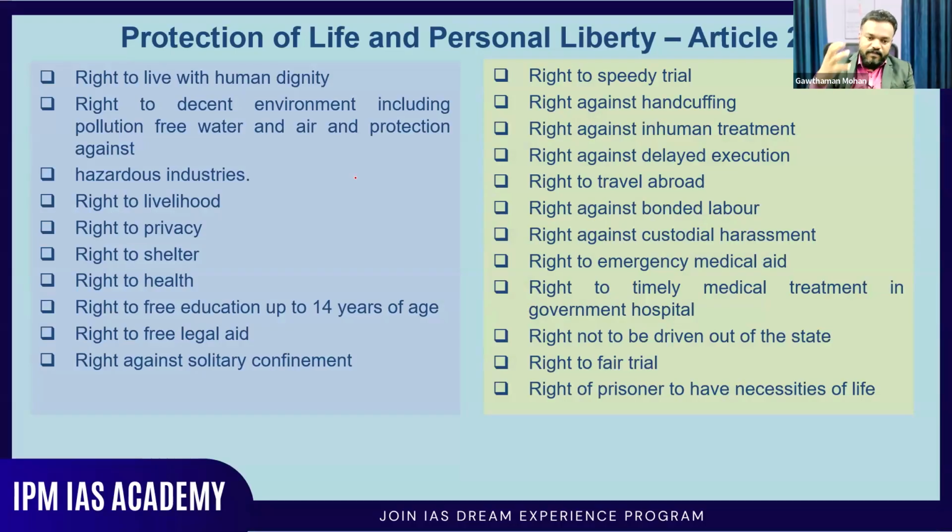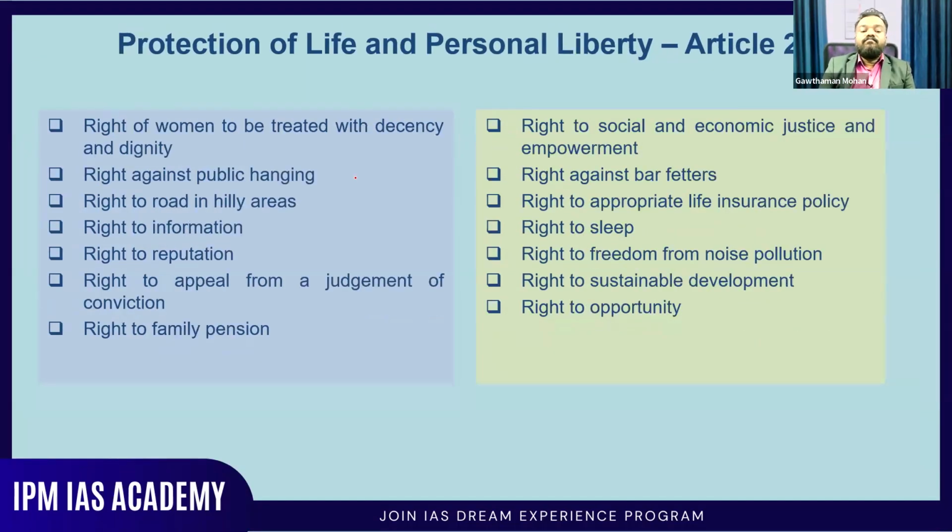Certain rights are actually connected with the right to life and personal liberty. Some examples are the right to a decent environment, including pollution-free water, air, and protection against hazardous industries. Very important. Pollution-free water, that is also our right. Right to sleep is also included here. Right to health, right to fair trial, right to travel abroad, right against handcuffing, right to information, right to reputation, right against bar fetters, right to appropriate life insurance policy, right to opportunity, right to sustainable development.